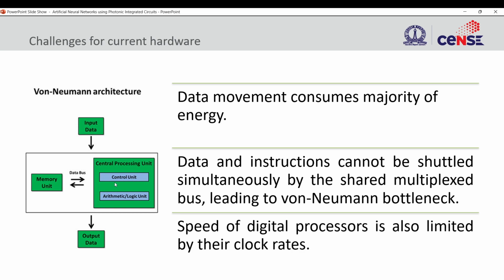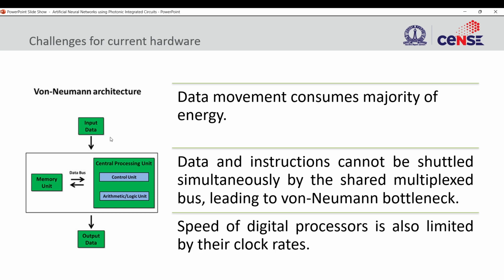And then the processing unit has to continuously keep talking to the memory unit to get all the data, to know what process it is supposed to be doing. So even though the actual processing can be very fast, it has to wait for the data to travel via the data bus from the memory unit to the processing unit. This also consumes a lot of energy if we try to do it very fast. And there can also be other issues, since it's a digital processor, they will always be limited by their clock rates.